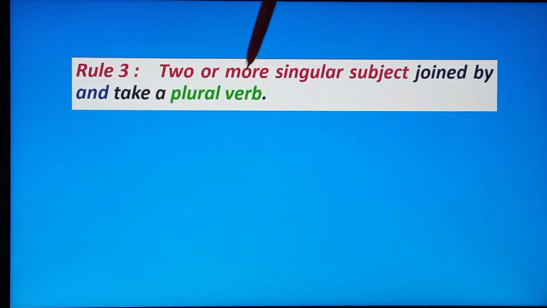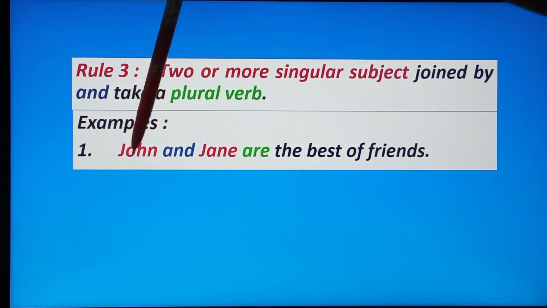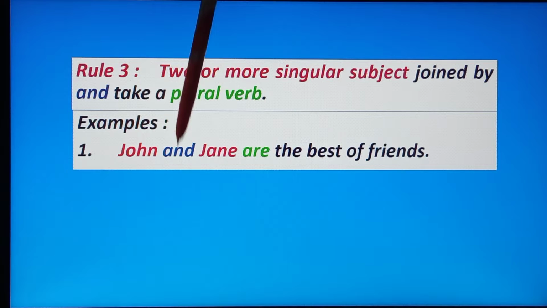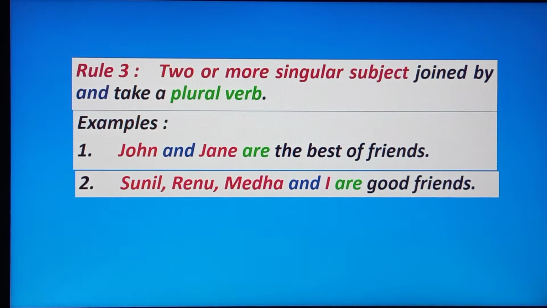Rule 3: two or more singular subjects joined by and take a plural verb. See the example: John and Jane are the best of friends. Here the subject is John and Jane, which are singular subjects. How many subjects here? Two, joined by and. So the verb will be a plural verb: are. Next example: Sunil, Renu, Medha and I are good friends.